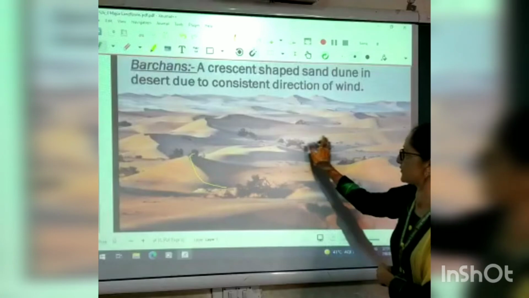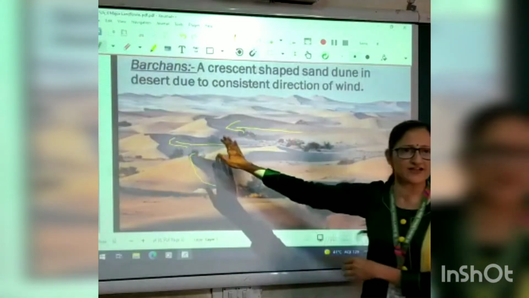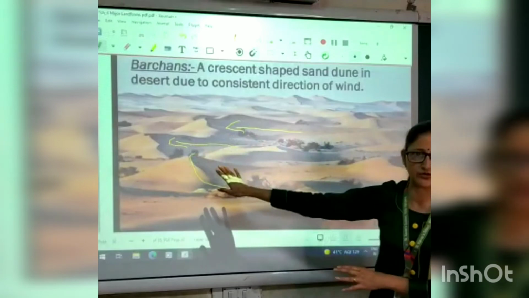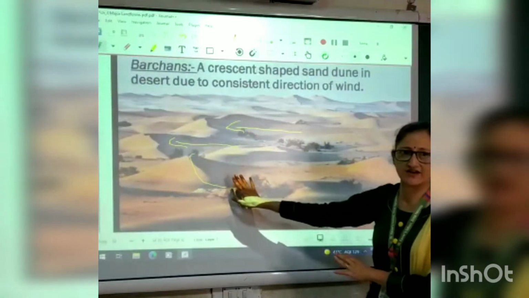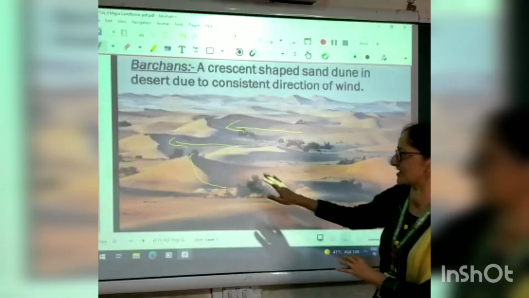So wind moves from one direction and erodes only one side of the sand dune. These sand dunes are known as crescent shaped sand dunes or barchans.